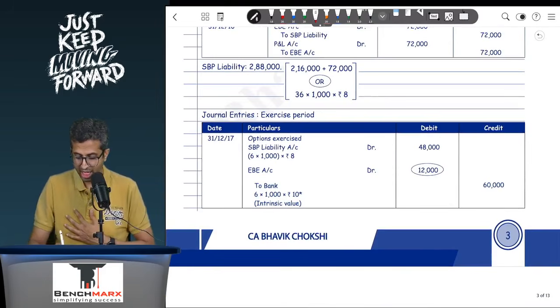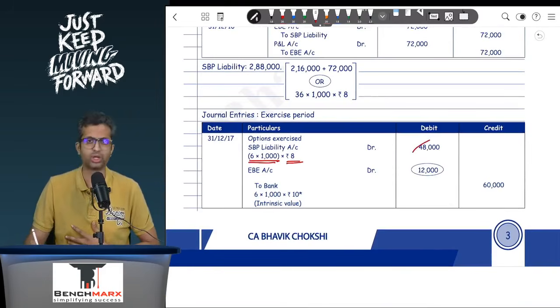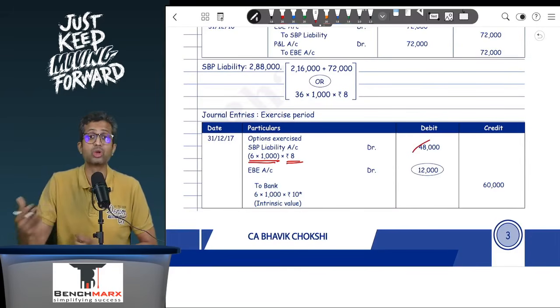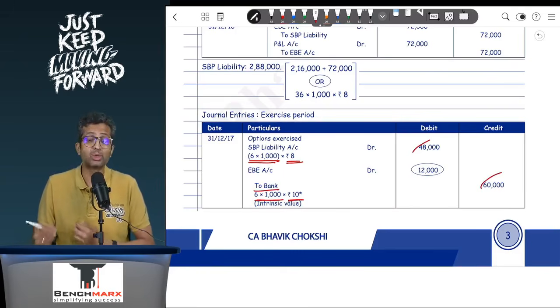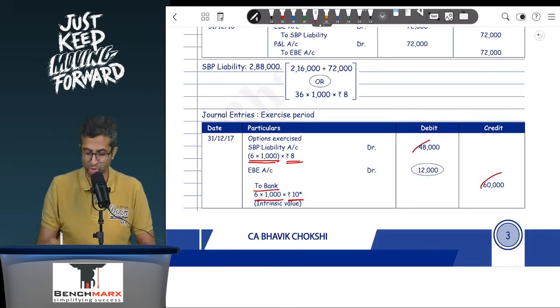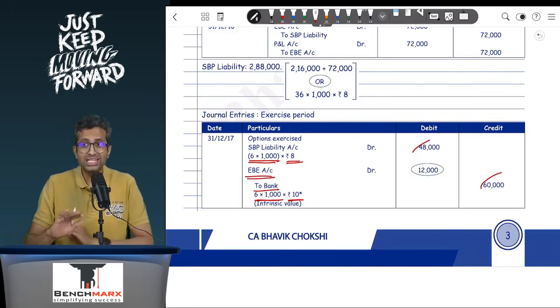If you go to SBP liability account debit 6,000 into 8, what is there in your ledger, that is 48,000, and for these 6,000 options you are going to pay 10 rupees. So to bank 6,000 into rupees 10, so this is 60,000. The remaining 12,000 is also going extra to the employees only, and hence the balancing figure will go to the EB, which is going in the PNL. So now these 6 options are settled.